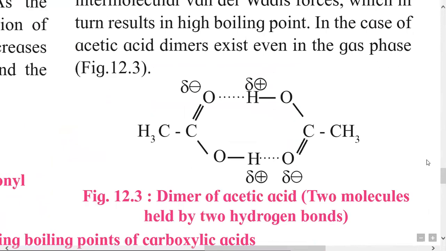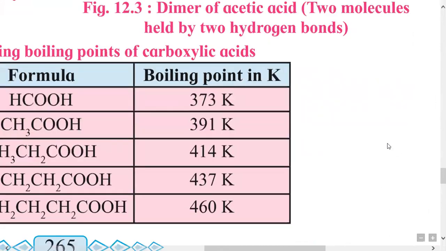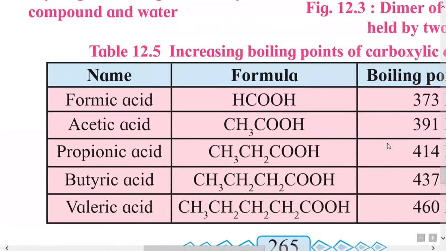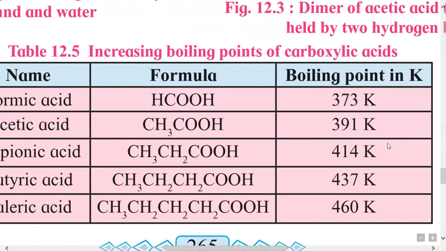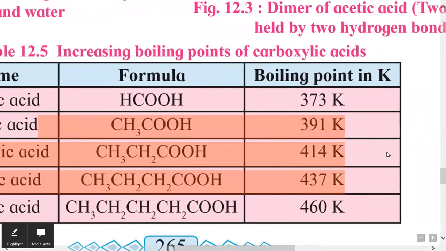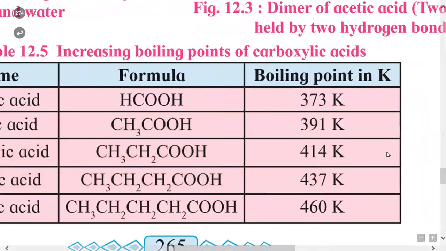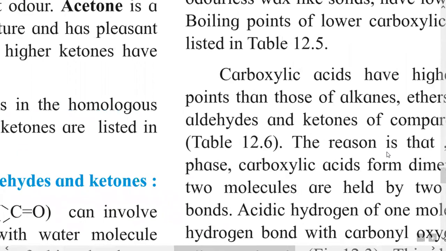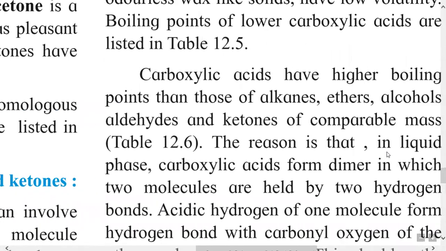So this table consists of boiling points of lower carboxylic acids, that is here formic acid, 1 carbon containing, the boiling point is 373 Kelvin. 2 carbon containing is acetic acid, boiling point 391 Kelvin. It increases compared to formic acid. Similarly, propionic acid, butyric acid, valeric acid, their boiling points go on increasing with number of carbon atoms. So this is the boiling point of carboxylic acids with number of carbon atoms.